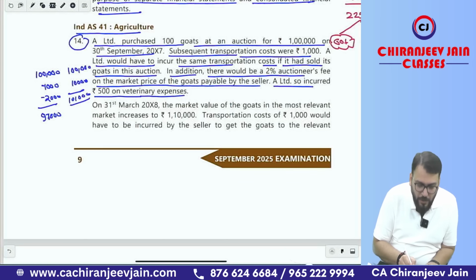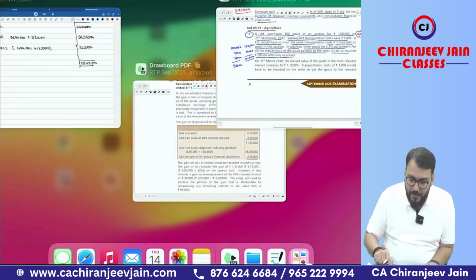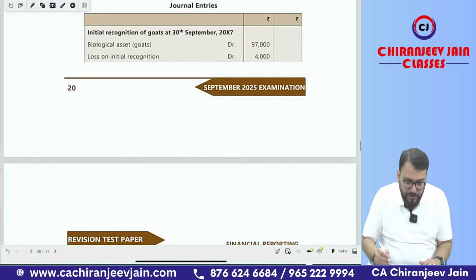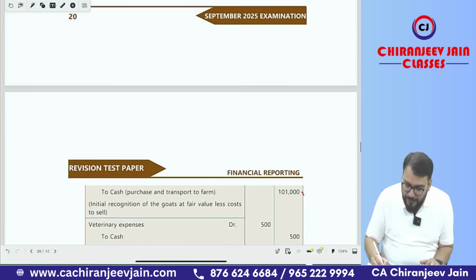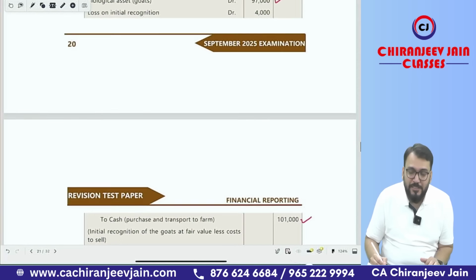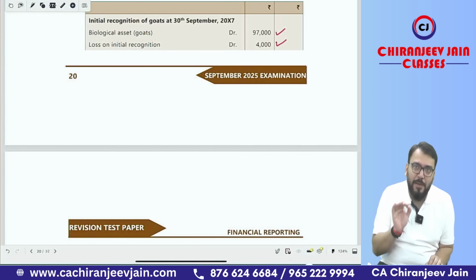I will now explain the first journal entry given in the solution. The first journal entry is: biological asset account debit 97,000, correct? And the payment has been done 1 lakh 1,000. Therefore, there is a loss on initial recognition of 4,000. I have seen students normally write goat account debit. Don't write goat account debit in the exam, write biological asset. If you want to write goat, write it in brackets.